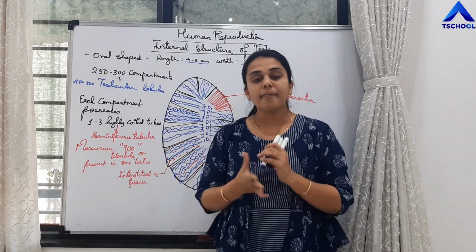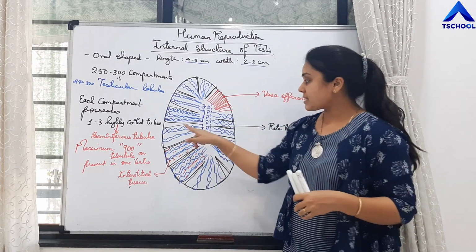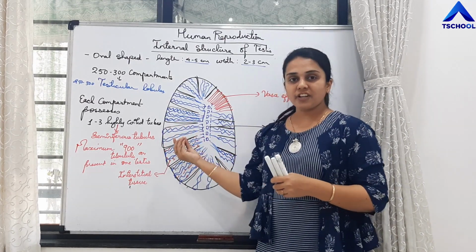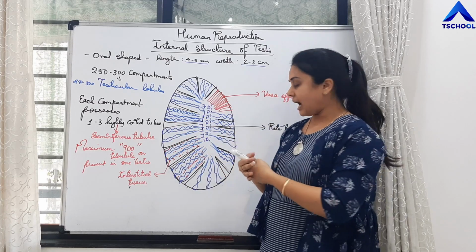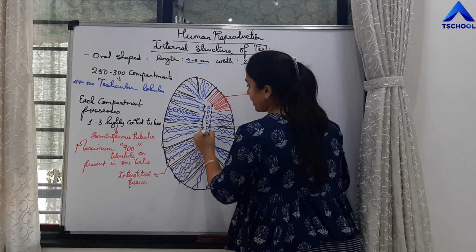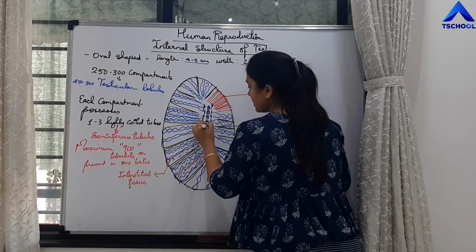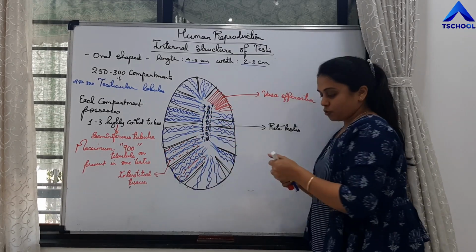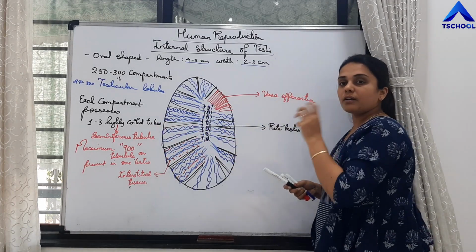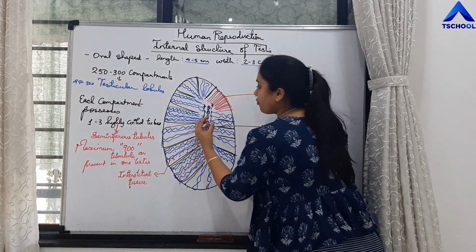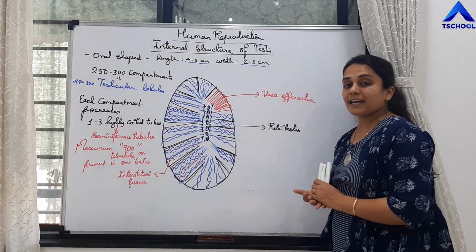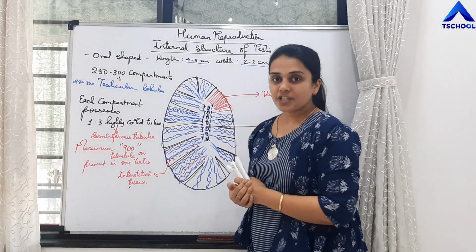So students, male gametes, that is sperms, are produced by seminiferous tubules. From the seminiferous tubules, these sperms travel into this compartment. This is the rete testis. So from the seminiferous tubules, the sperms travel into the network, that is rete testis, and from there into these fine tubules called vasa efferentia.